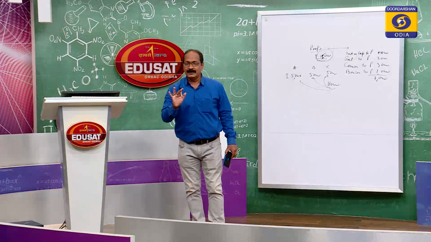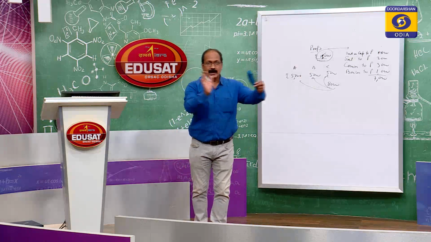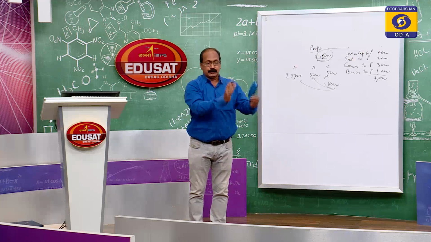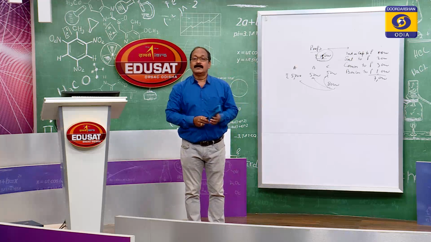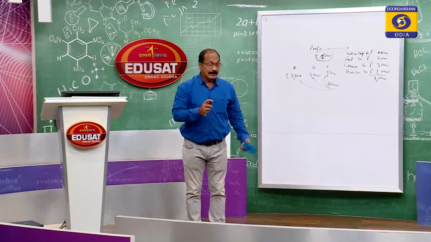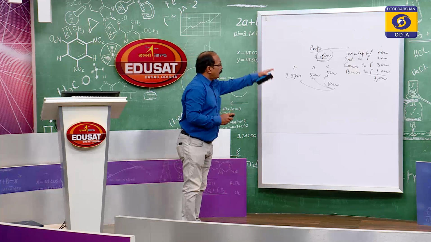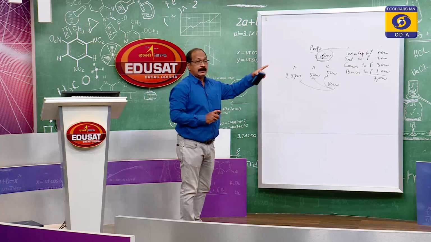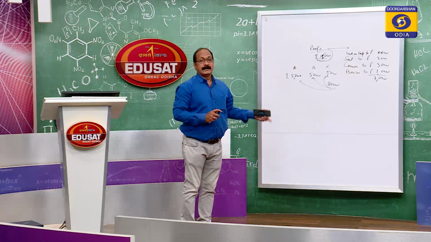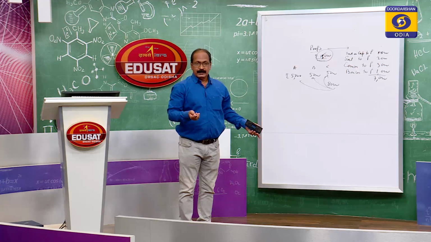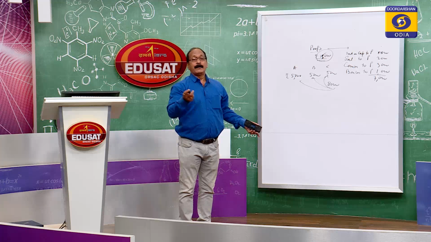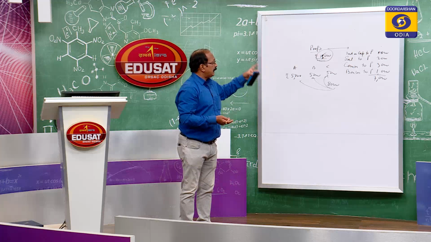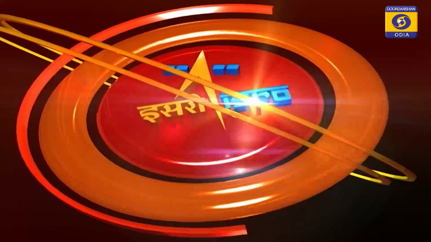Am I clear, my students? There are two alternatives. One is whole amount of profit is to be distributed among the partners at agreed ratio. Another way is to distribute under different heads, interest on capital, salary, commission, bonus, etcetera. Okay? Then we will discuss afterwards how the various items, interest on capital, salary, commission are to be taken care of.